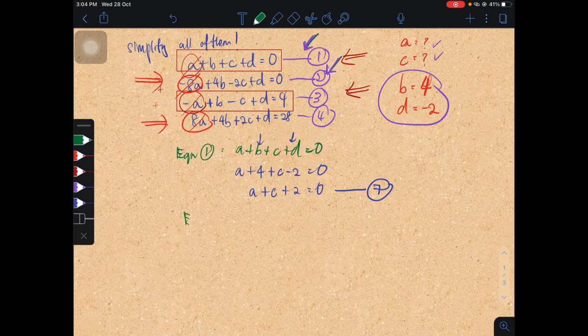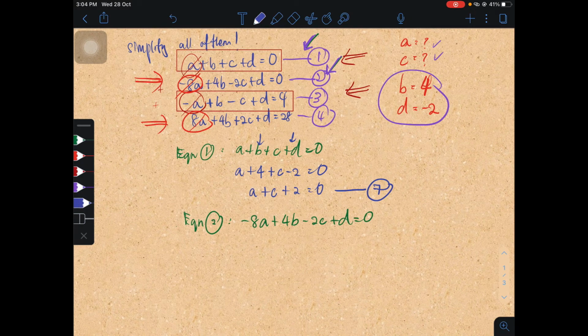And then from equation 2, I take negative 8A plus 4B minus 2C plus D equals to 0.